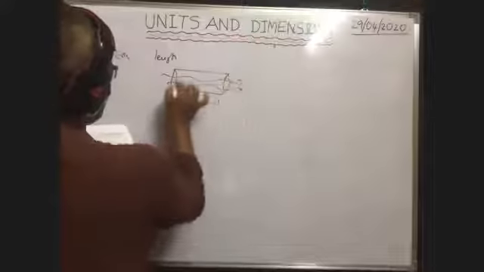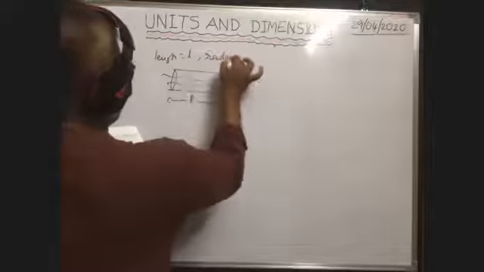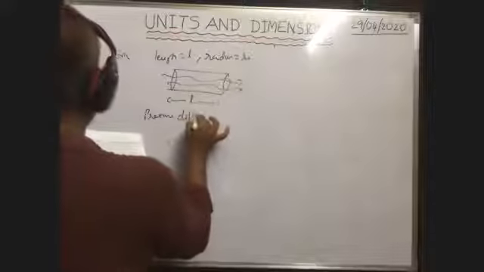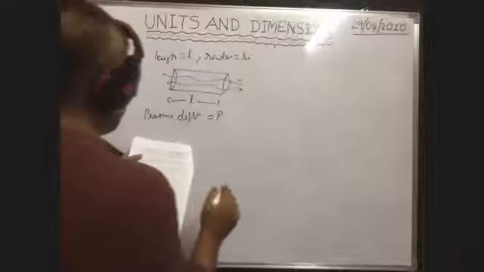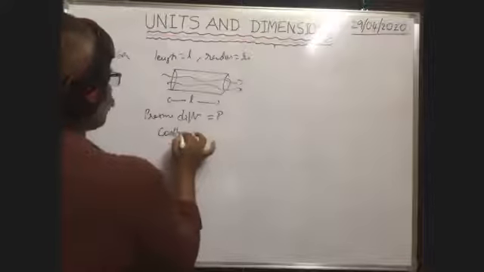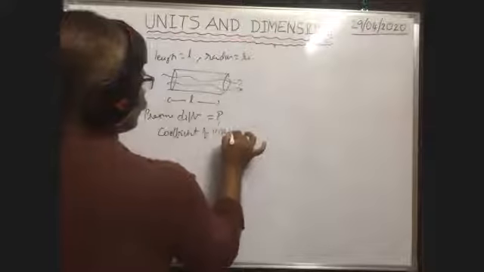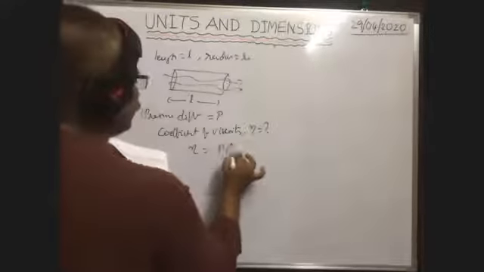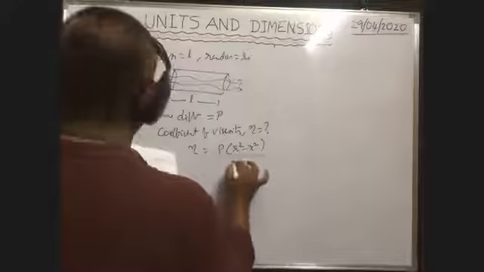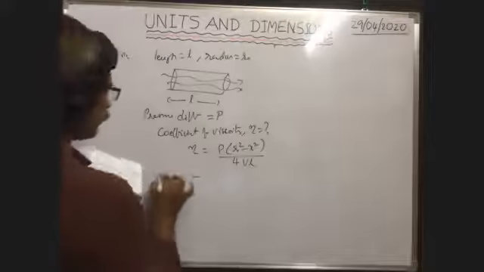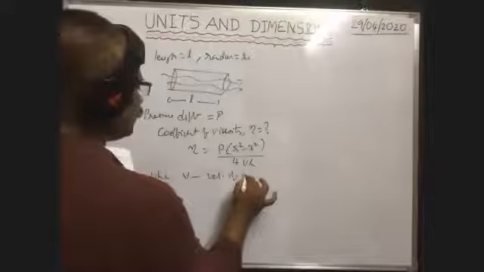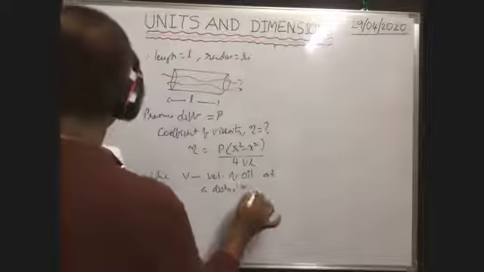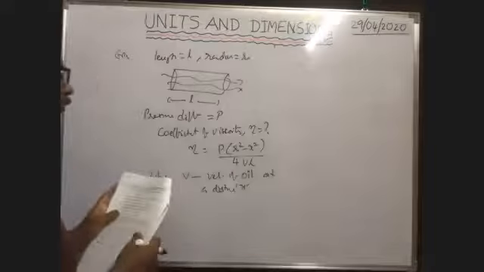The length of the tube is L, and radius is equal to R. Pressure difference across the tube is P. Viscosity of the oil, or coefficient of viscosity, eta, is given as P into R square minus X square by 4 into V into L, where V is velocity of oil at a distance X. Okay, this is the formula.